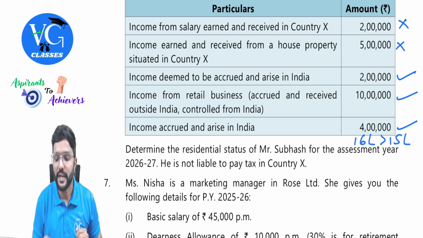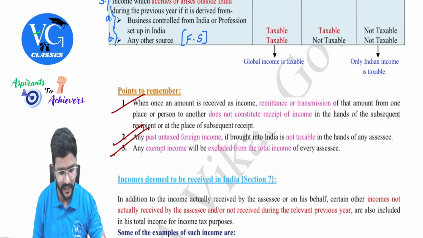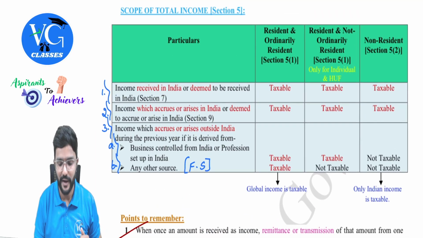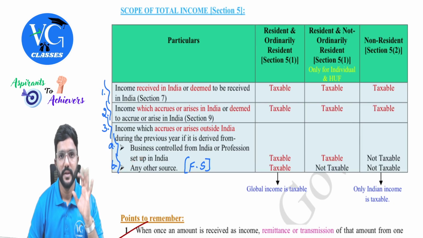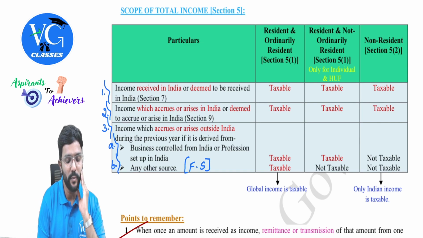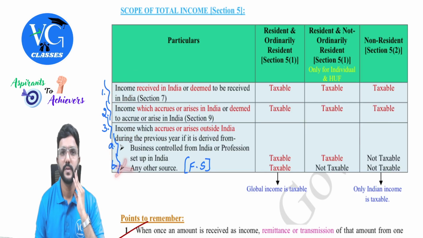Got it? Yes. And that also I will just show you from my revision book. Just a minute. Sir, what all should we consider while computing this? Guys, except this last item, as per section 5, we should consider everything. While computing total income other than the income from foreign source, we need to take 1, 2 and 3A, but not this.